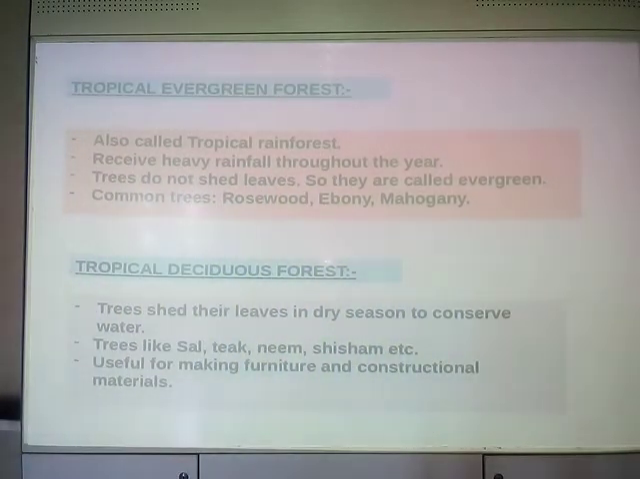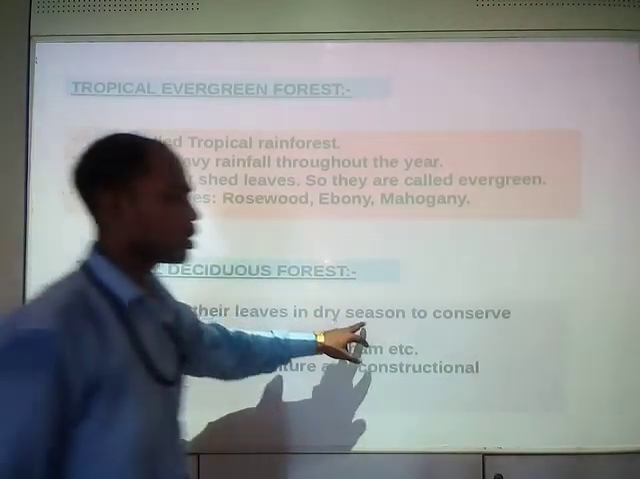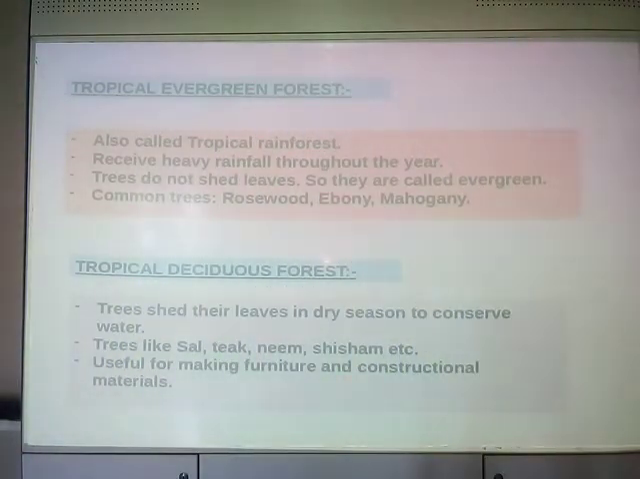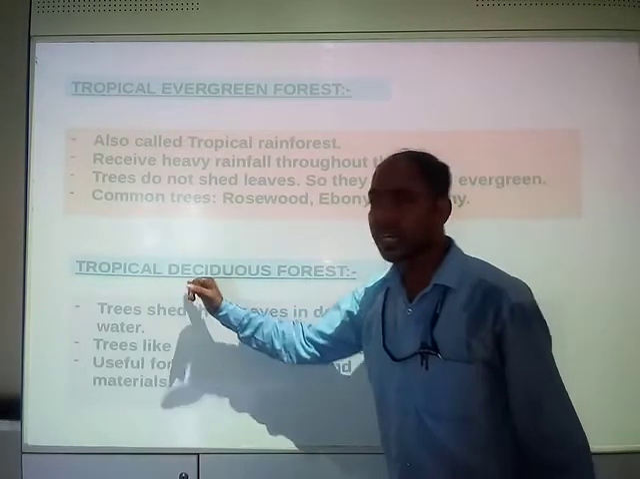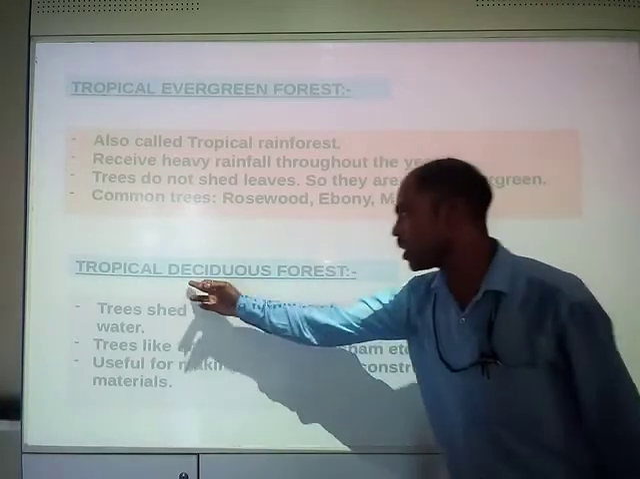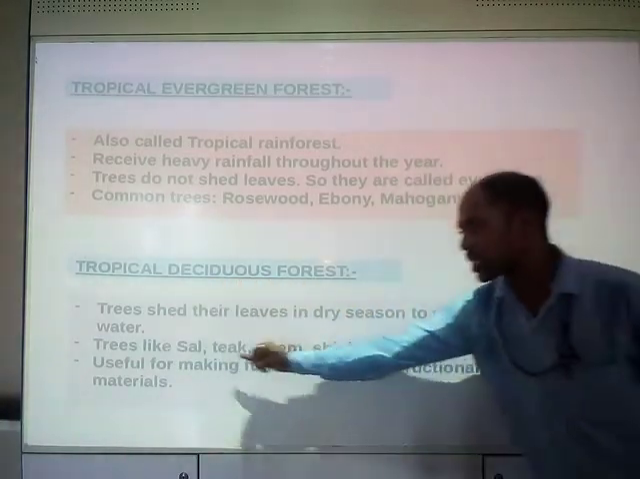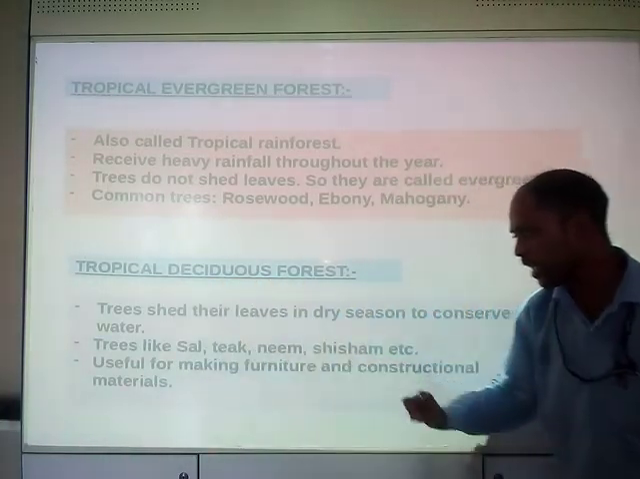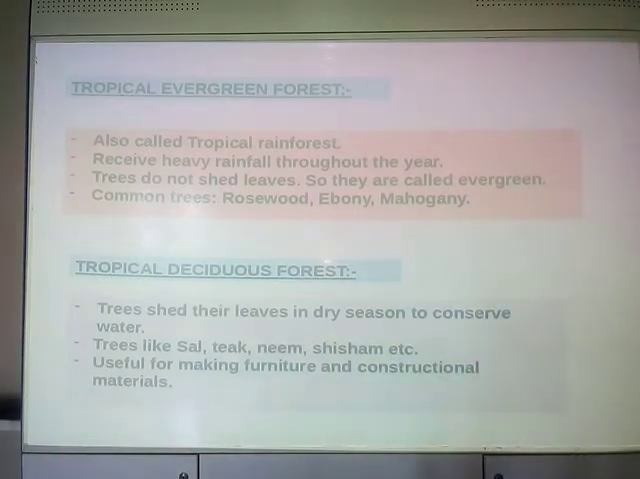Okay, dry season means during the hot season, during May, June, or during this period, when there is too much heat. Now, what are the types of trees found in tropical deciduous forest? Sal, teak, neem, shisham. These are some of the trees found in tropical deciduous forest.